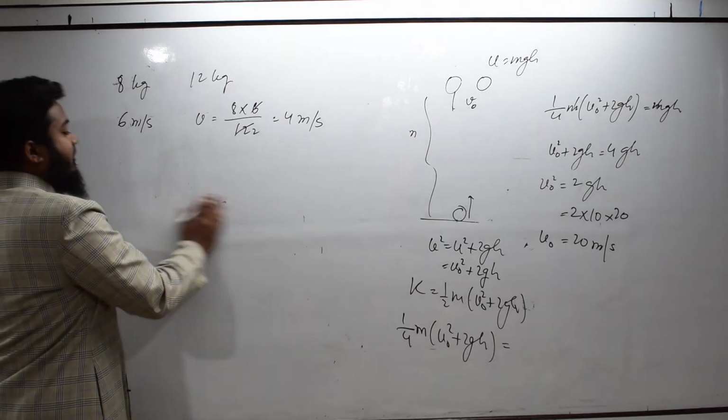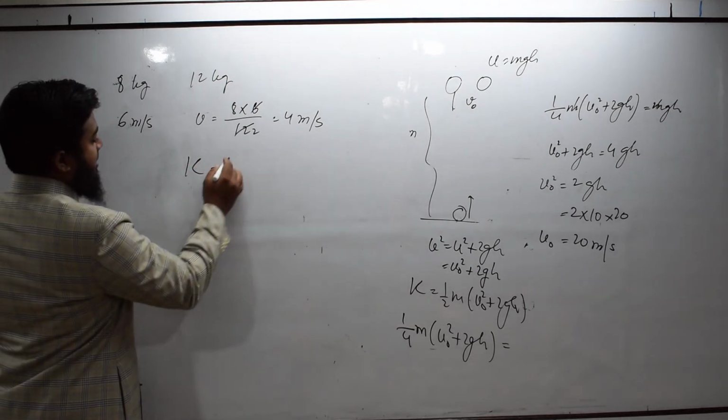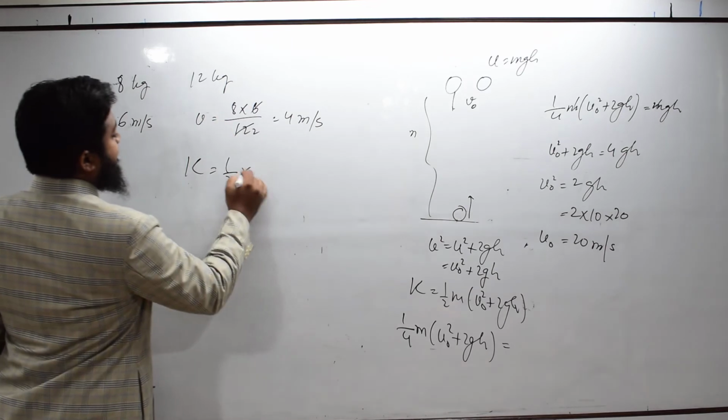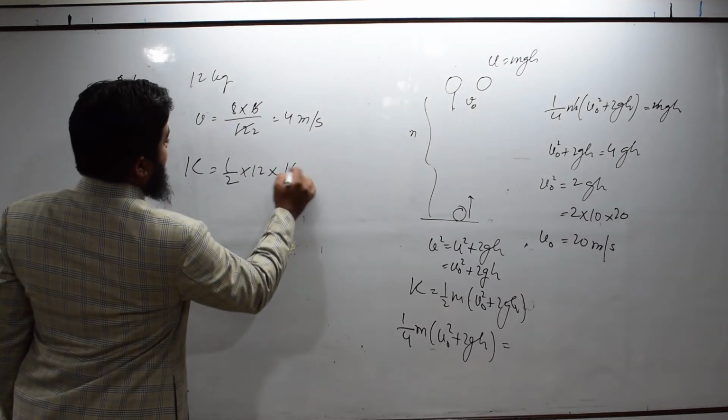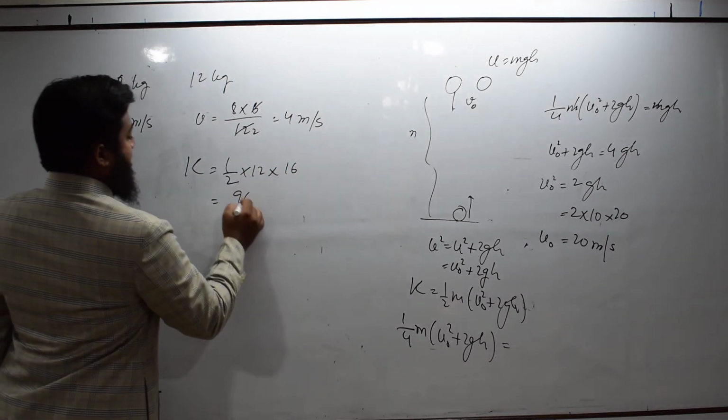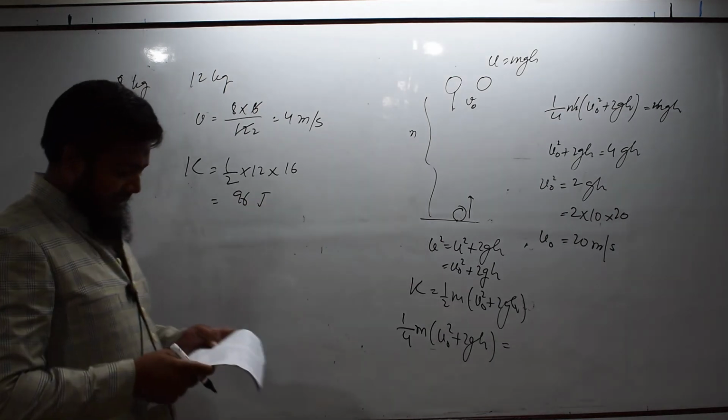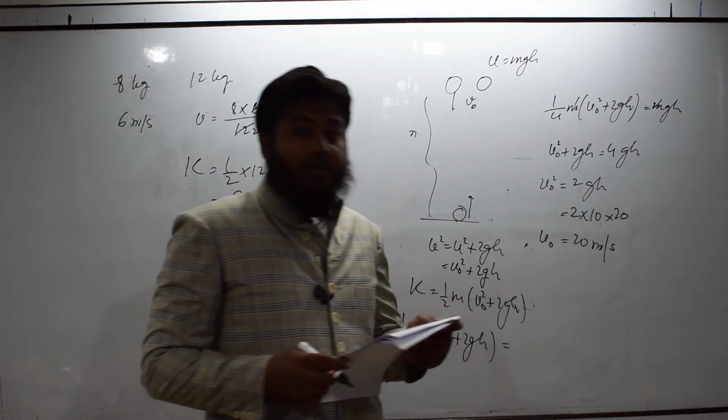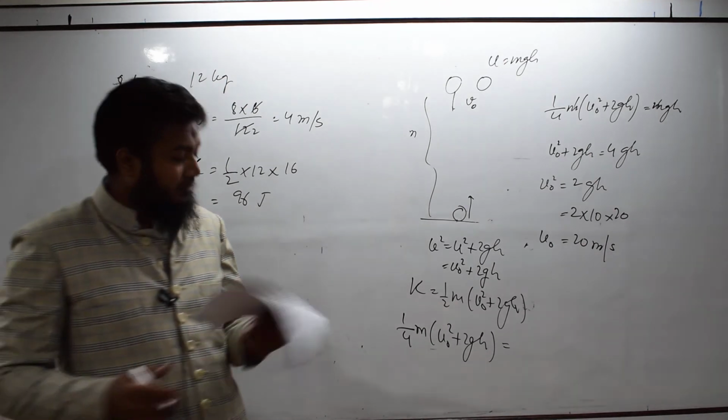Then the kinetic energy of the heavier piece, the larger piece, is half m V square. This is 96 joule. So the kinetic energy of the heavier part is 96 joule. Next question.